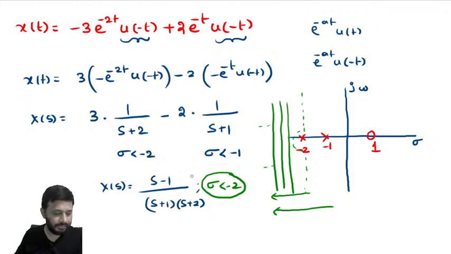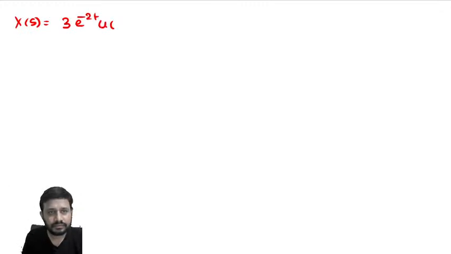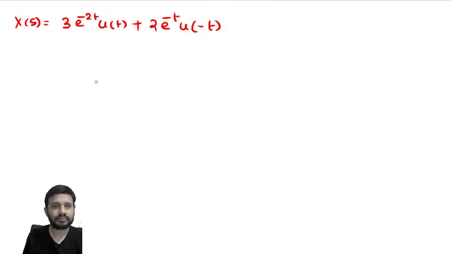Next problem after this. Sorry, x of t, this one.